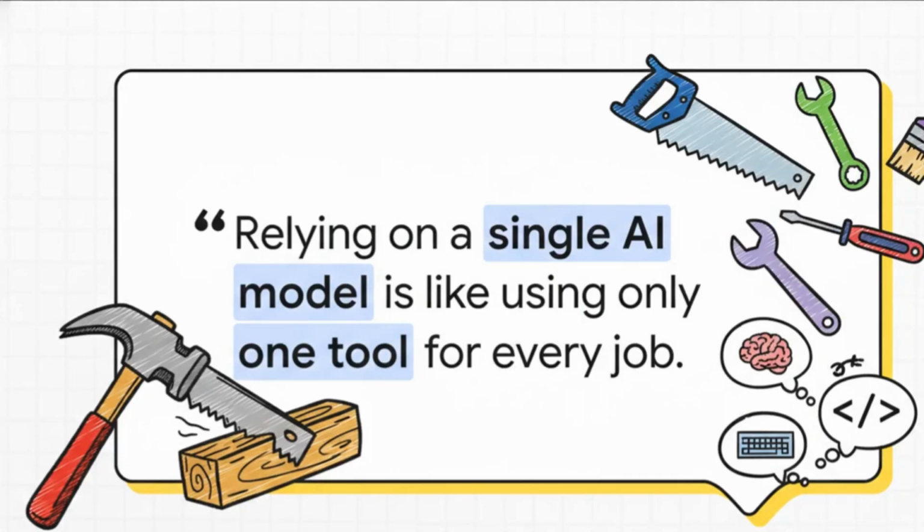The source material just nails it with this quote: relying on a single AI model is like using only one tool for every job. It's so obvious when you put it that way, right? You'd never use a hammer to saw a piece of wood. So why do we expect one AI to be a master of complex reasoning, creative writing, and code generation all at once? It's all about using the right tool for the job.